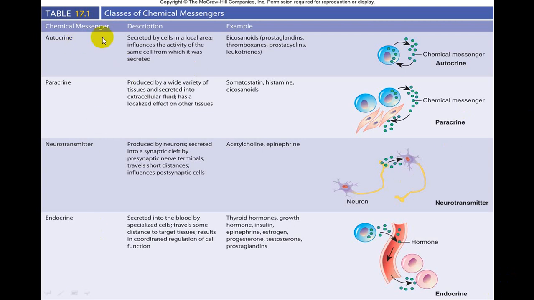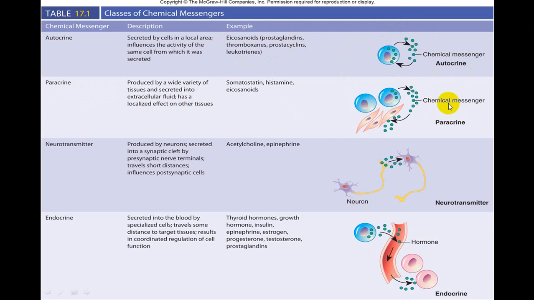So these are the examples. You can go through this slide at your leisure, whatever I have explained. Which are the examples of these different types of hormones? What is the meaning and description of those, and how do they act? This is autocrine, secreted and acting on the same cells. Classical examples: prostaglandins, thromboxane A2, prostacyclins, leukotrienes. These are what we call autocrine hormones.